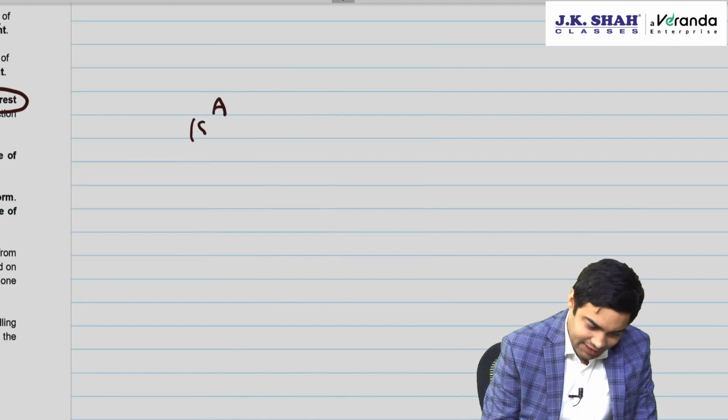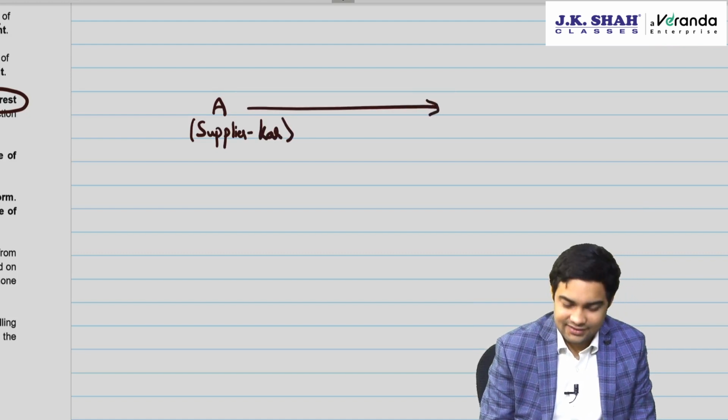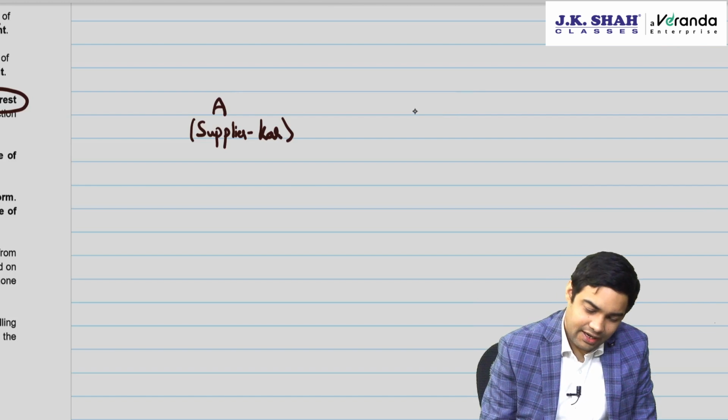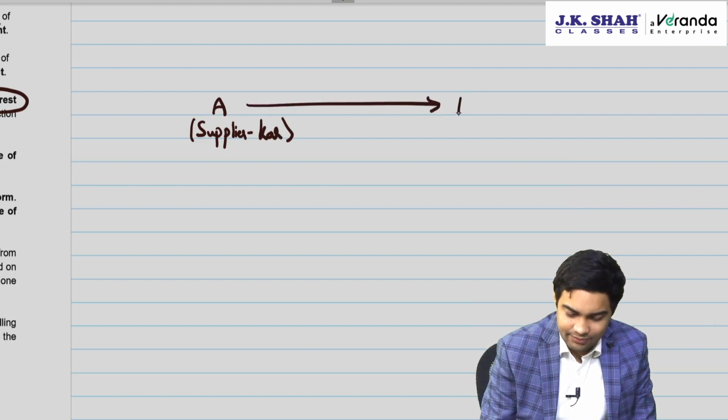A is the supplier who is in Karnataka. B is the recipient who has ordered some goods online. Now the recipient is in Maharashtra.